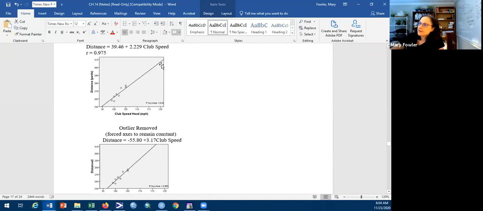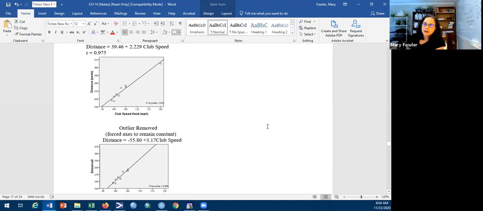So when we think about removing Tiger Woods, we're going to remove this force right here, and the line is going to swing away. And if I put the point back in, it adds a magnetic pull, and it pulls the line towards it. Here is the line with Tiger Woods' point in, and the second one is with the outlier removed.